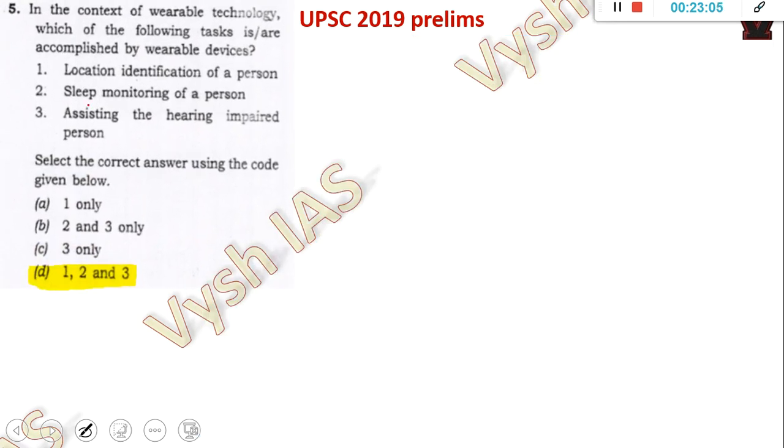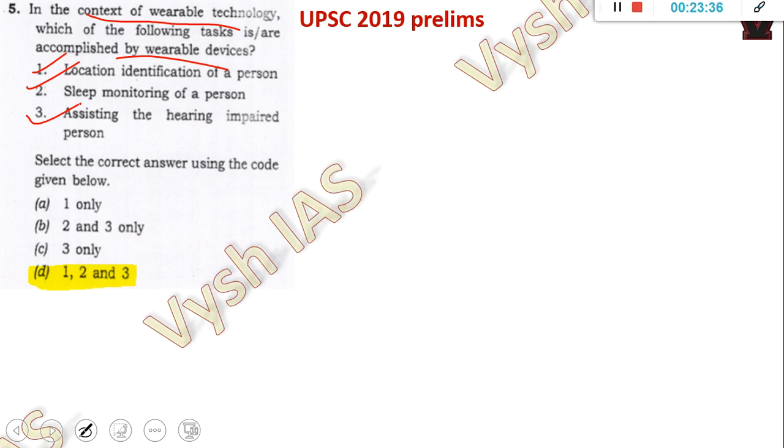This one again, every year one science question will come which will be very easy when you read it. In the context of wearable technology, which of the following tasks are accomplished by wearable devices? Location identification, sleep monitoring, assisting the hearing impaired. People have smartphones and smartwatches now. They track everything: your heartbeat, your breathing rate, your sleeping time.